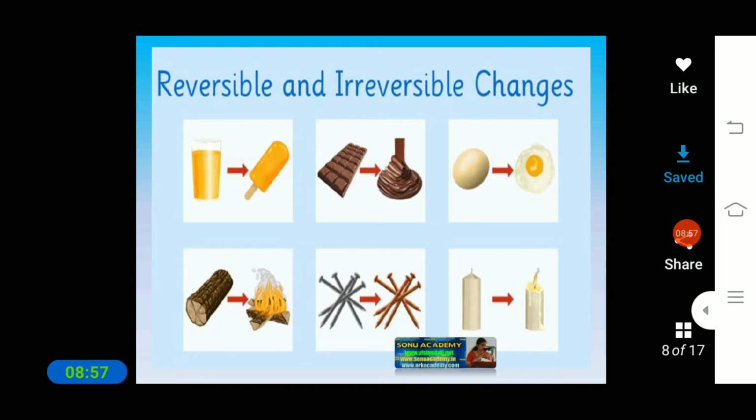Okay, what about an egg? Is it a reversible change? After boiling the egg, can we reverse it? Can we make the egg as its original? No. Once you cook the egg, we cannot change it back to its original. So this is an irreversible change.